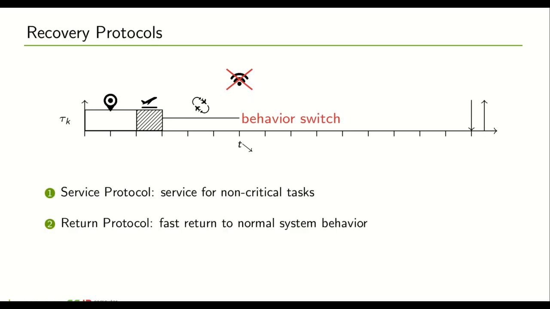We offer two protocols for this case. The first one is the service protocol, which aims to provide as much service for non-critical tasks even after a behavior switch. The second one is the so-called return protocol, which aims to return to the normal system behavior, that means the offloading behavior, as fast as possible.